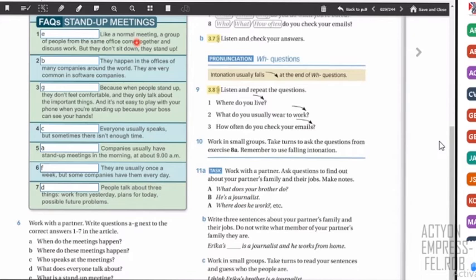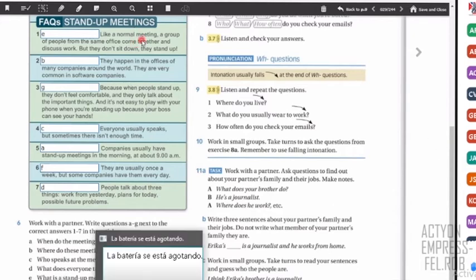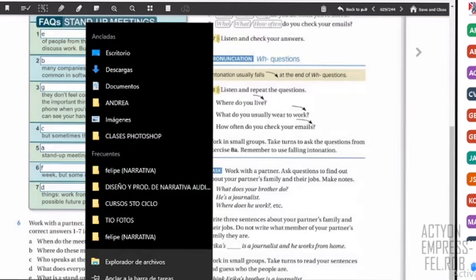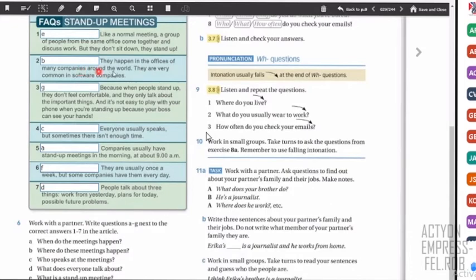So that's why it says, what is a stand-up meeting? In B, it says, they happen in the offices of many countries around the world. They are very common in software companies. And so it says, where do this? Why where? Because this is about places. It says around the world. So it's about different places. So that's where, letter B.